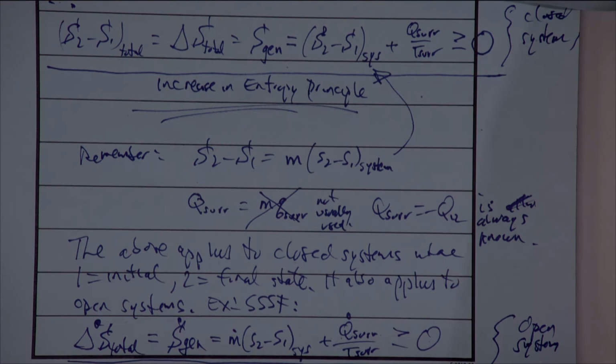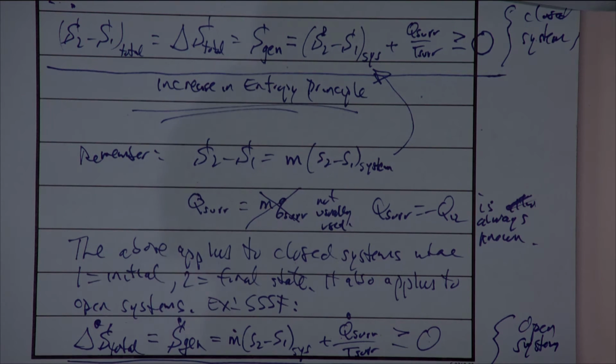Let me again remind you, before I do examples, that entropy is a property. You're going to use it just like any other property. If you have a two-phase mixture, then the entropy is going to be s_f plus the quality times s_fg. If it's a compressed liquid and we don't have good compressed liquid tables, then the entropy of a compressed liquid is going to be about the same as that of a saturated liquid at the same temperature, right?